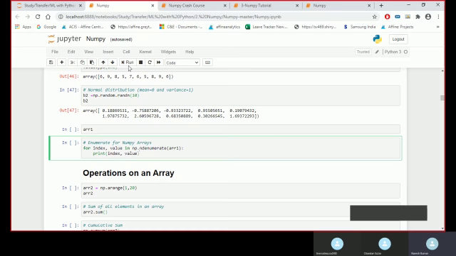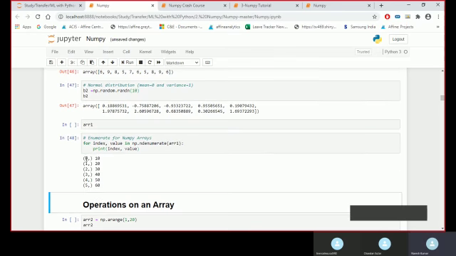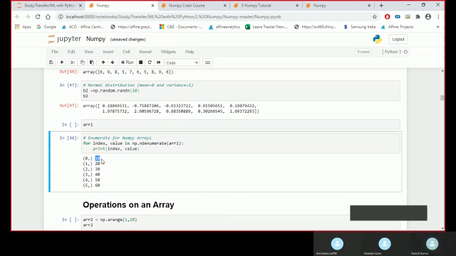If I run this code, you will see the index and their observation, like this. So we can use ndenumerate for our NumPy array if we want to see both index and values.